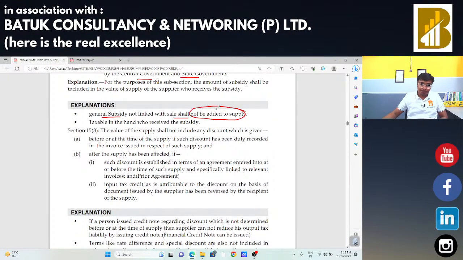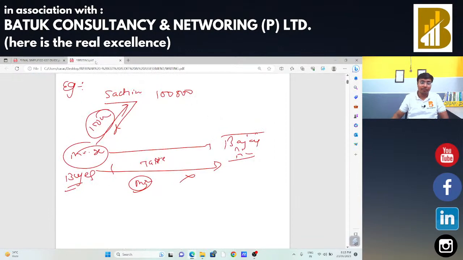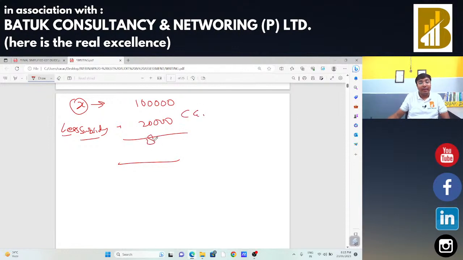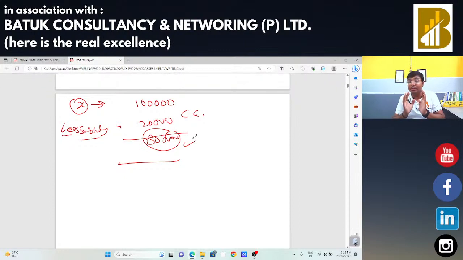That means, suppose Mr. X is going to make a supply of 1 lakh rupees, and in that case there is a subsidy of 20,000 rupees from the central government. In that case GST will be payable only on that 80,000 rupees. But if the subsidy is a general subsidy, that is, not received from the central government or state government, a normal subsidy received by Mr. X, in that case that subsidy will not be part of the transaction value. That means GST should be payable on that 1 lakh rupees itself.